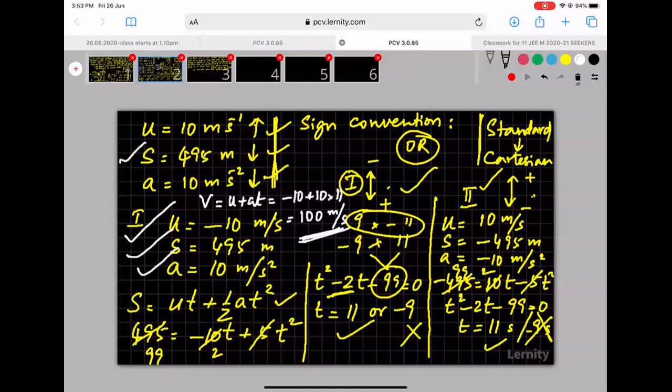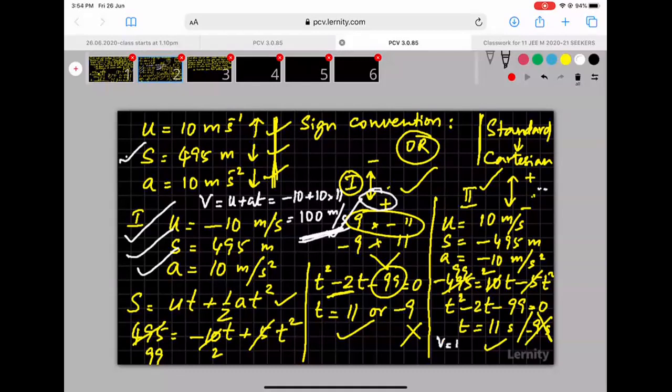We got v positive. According to this convention, what is positive? Downwards. So this means what? Final moment, just before it hits the ground, the stone was moving downwards. It can be reflected in the answer itself. If you had used this convention,